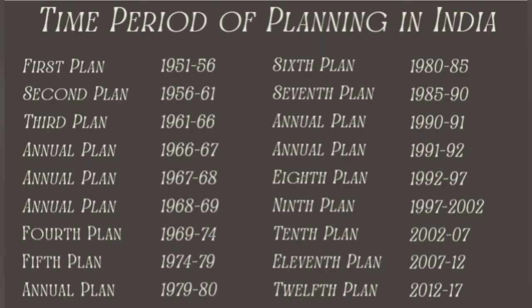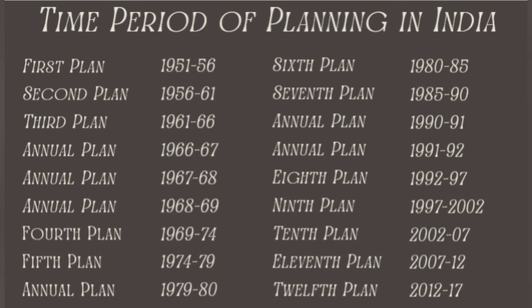Then the next topic is all about the 5-year plans. I have done a video on the first 7 5-year plans, and I will give the link in the description, so please do watch that. In the next slide I have given the time period of planning in India. The first 5-year plan was between 1951 and 56. The second plan was in 1956 to 61, the third plan 61 to 66.